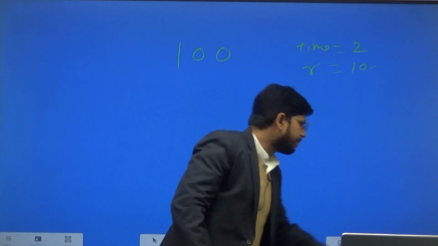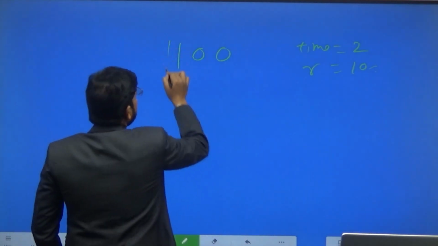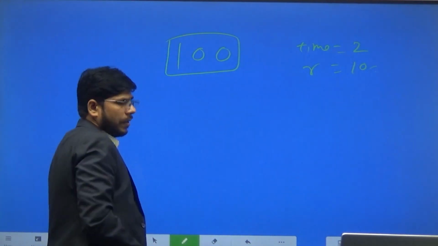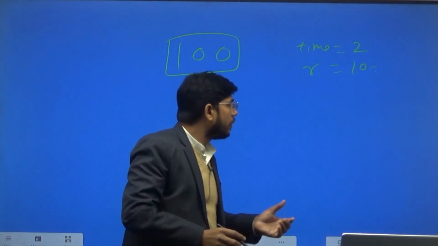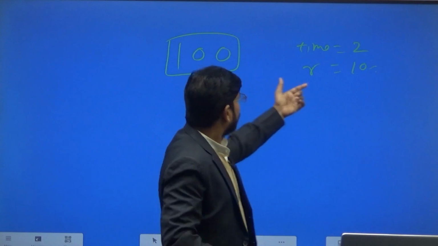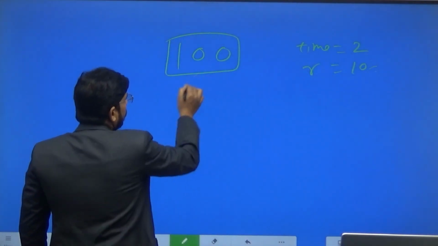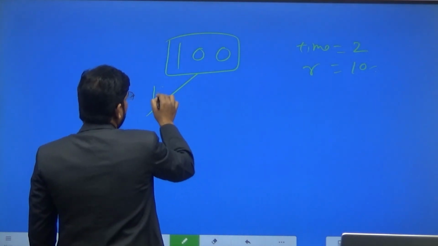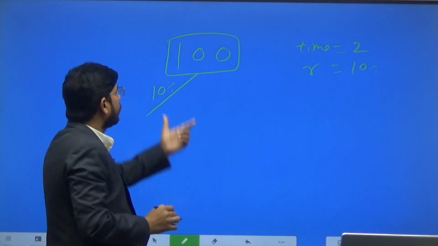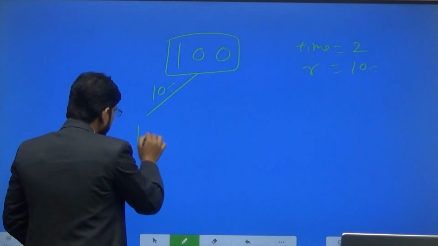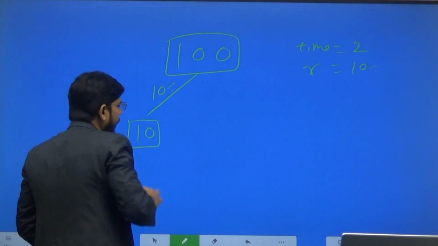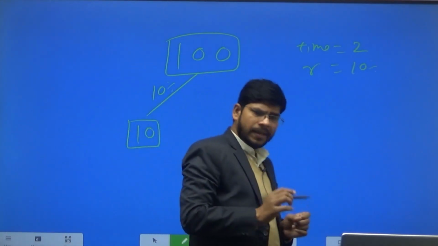This is the principal amount, and we have taken this money for 2 years at 10% rate of interest. For the first year, 10% of 100 rupees will be 10 rupees.